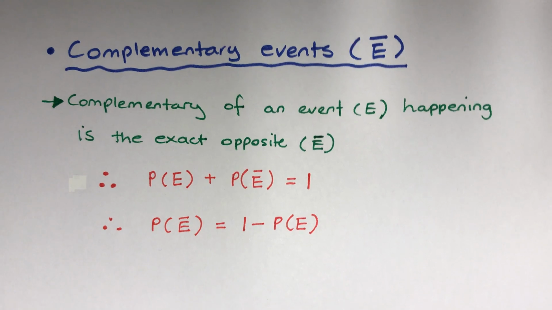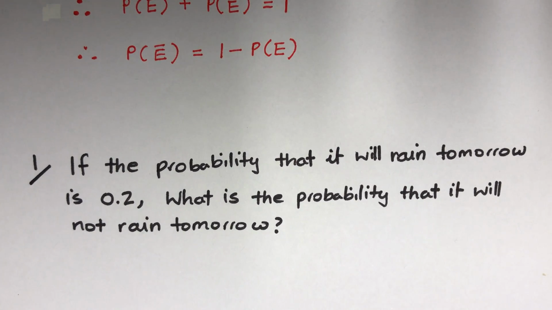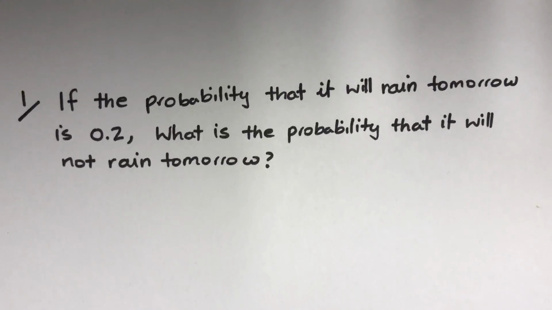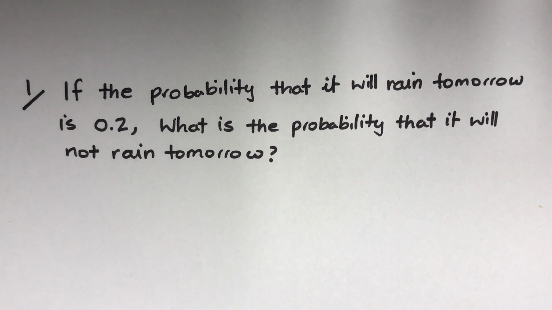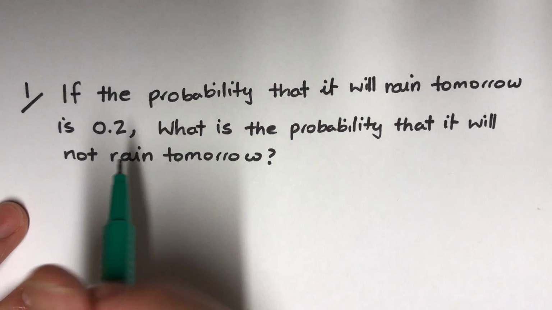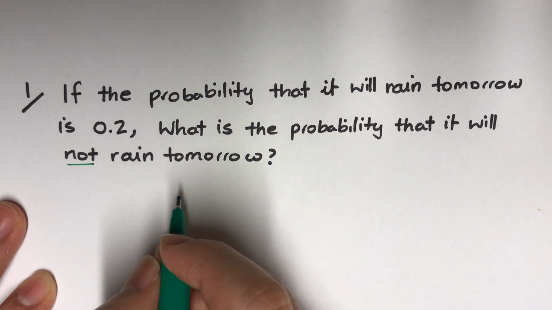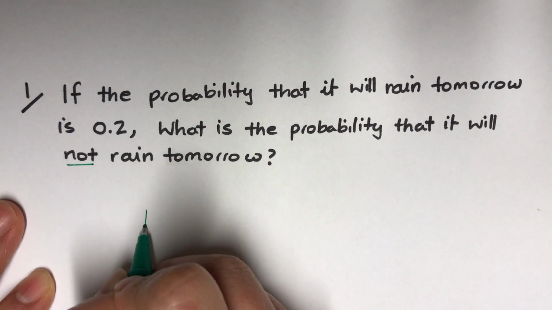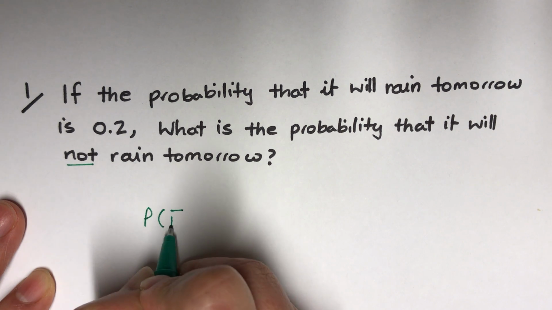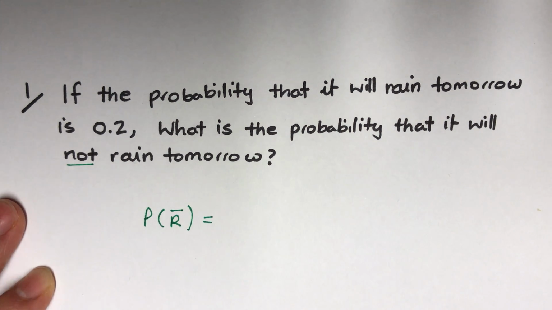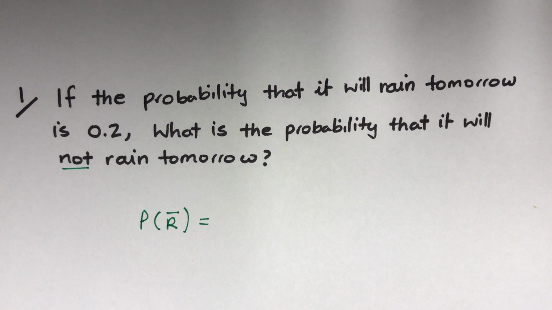Let's have a look at the question now. If the probability that it will rain tomorrow is 0.2, so 20%, what is the probability that it will not rain tomorrow? That is easy. I will go probability of not rain, with the little bar on the top, so it's complementary.